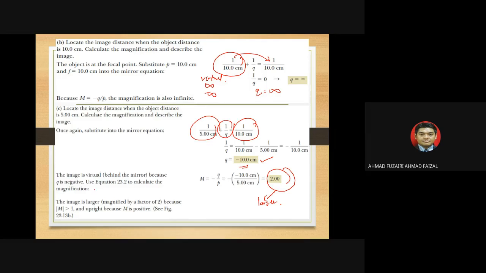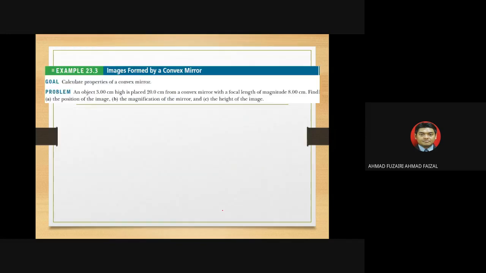But for part C, the characteristics of the image: first of all, it is virtual, upright and larger. So that is how you answer it.